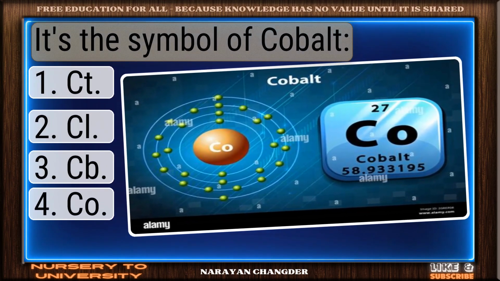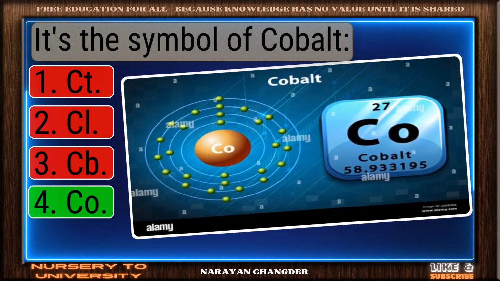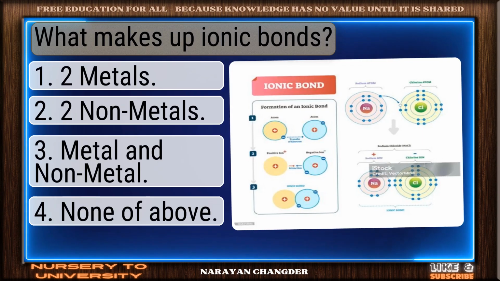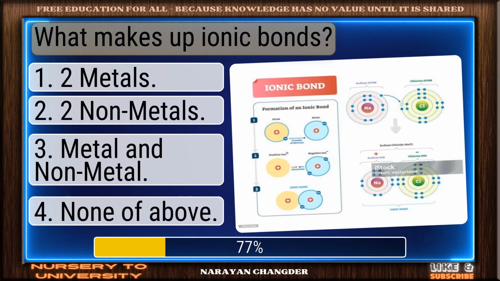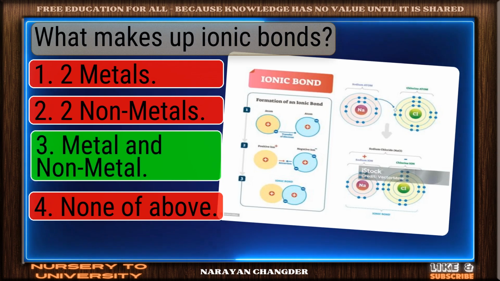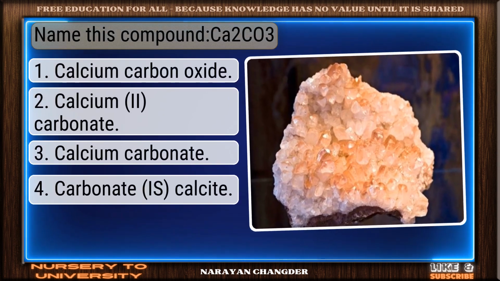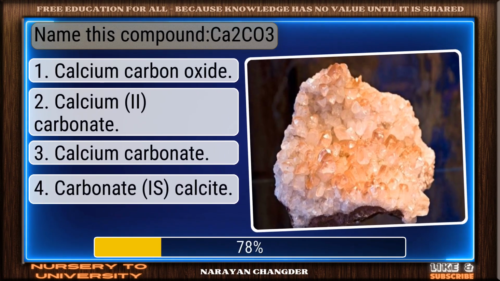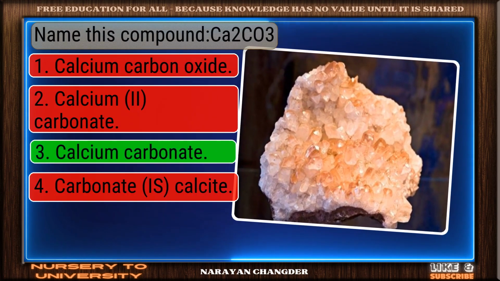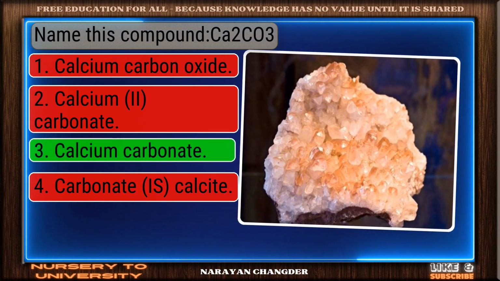It's the symbol of cobalt. Bravo. Co is the answer. What makes up ionic bonds? Nice selection. Metal and non-metal is the correct and valid answer. Name this compound CaCO3. Clear logic. Your choice calcium carbonate is sound and 100% true.